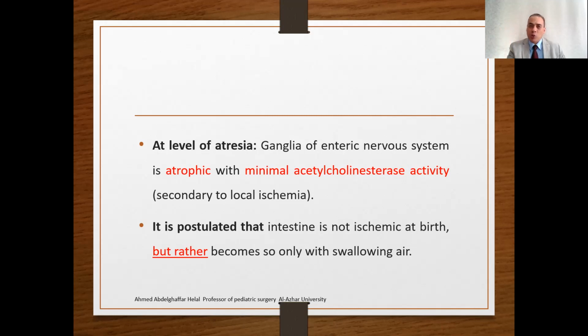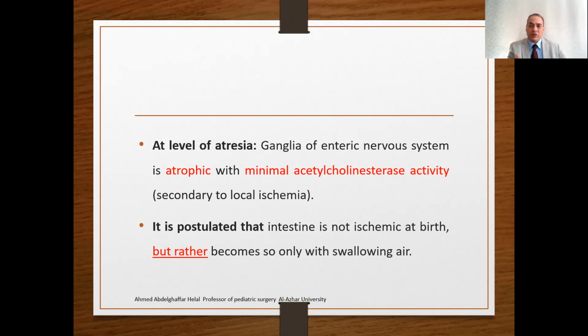So it may be related to swallowing of amniotic fluid intrauterine, making this huge dilatation, ischemia, perforation, hypomotility and an aperistaltic part, or it may be related to the swallowing of air. Also, at the level of the atresia itself, there is a loss of the ganglia of the enteric nervous system with minimal acetylcholinesterase activity. This point will be important in the surgical management. So the implication of this will come in the surgical management.